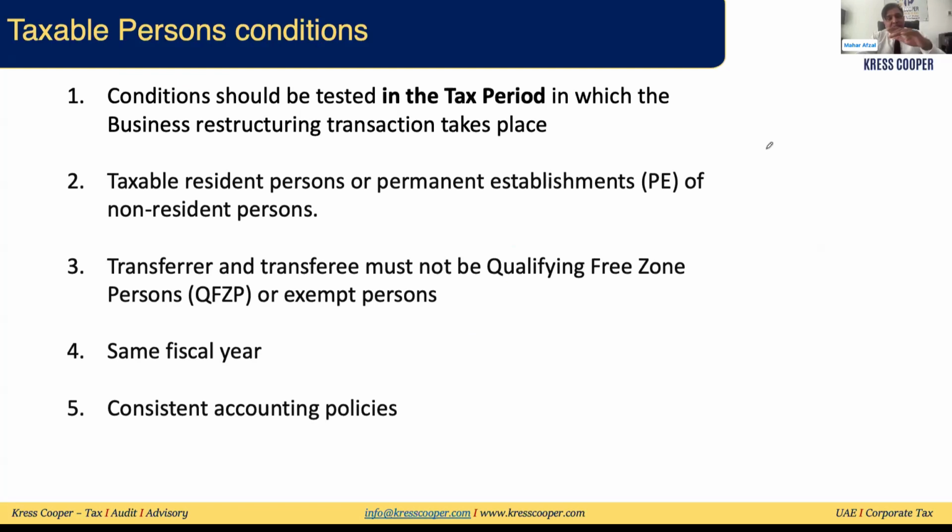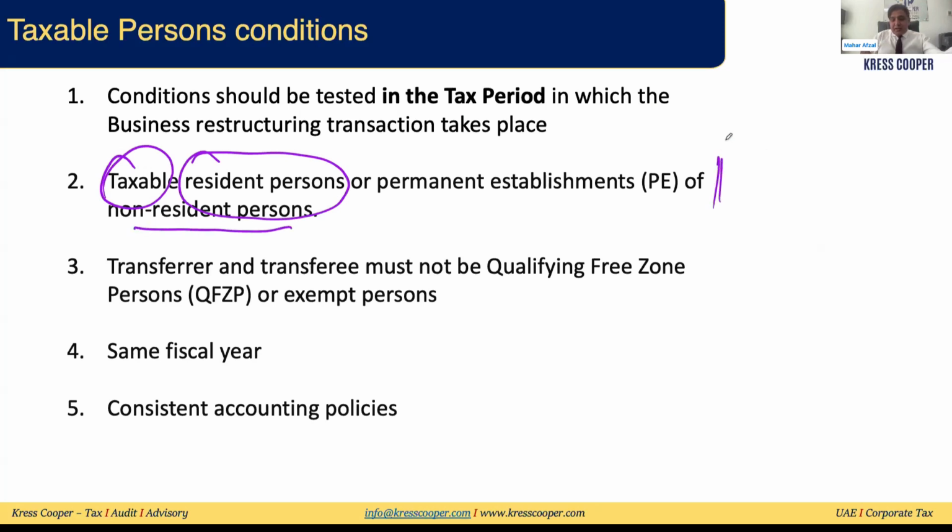Before that, what has happened, it doesn't matter. And after that, what has happened, it doesn't matter. But we need to test the condition when this business is being transferred. That is important. Second, taxable resident person, a PE of the non-resident person. Transferor and transferee can be taxable resident persons. This is important: taxable resident persons or PE of the non-resident person.